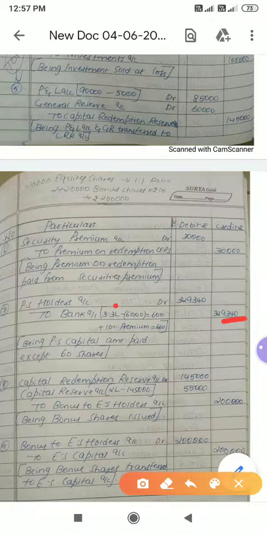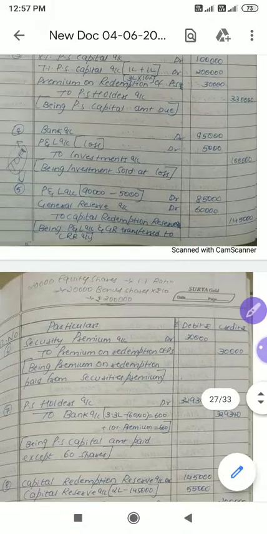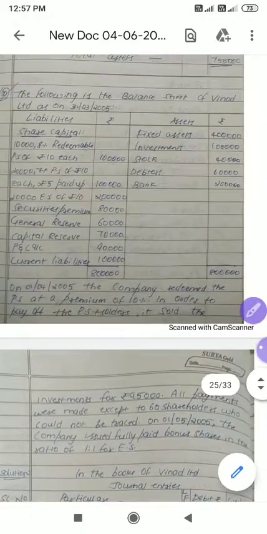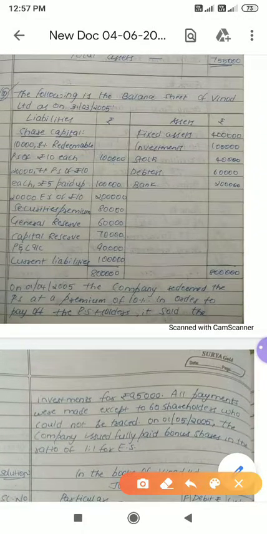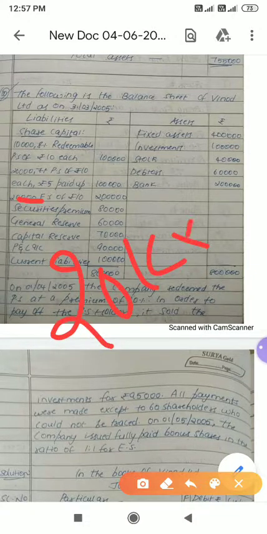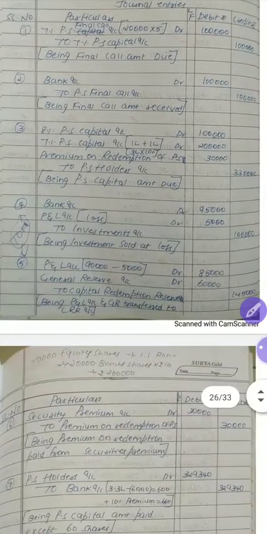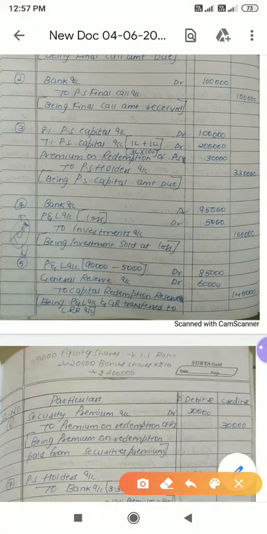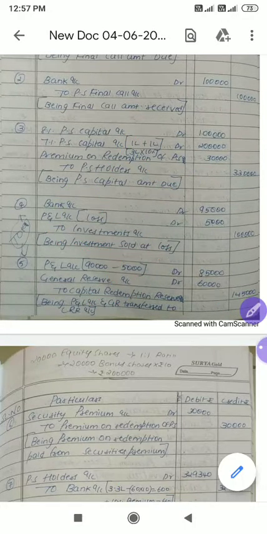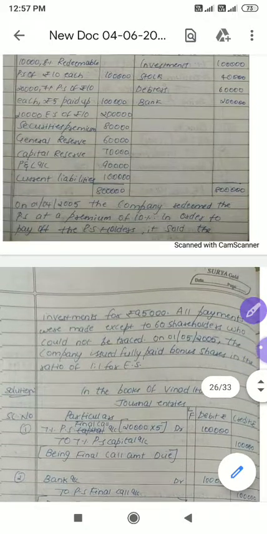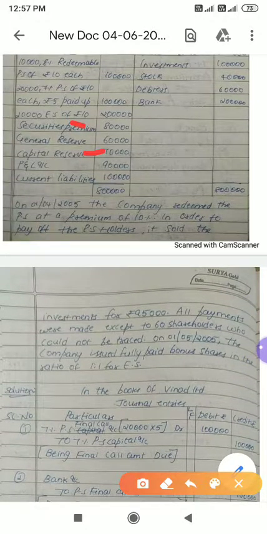Okay, now look here, bonus shares. How many shares is the company having? 20,000 shares. So for every share, 20,000 into 10 rupees, it will be 2 lakh. They require 2 lakh to issue bonus shares. But look here, in the CRR account we have got only how much? 1,45,000. That means we have a shortage of 55,000. And that amount should not be taken from security premium.